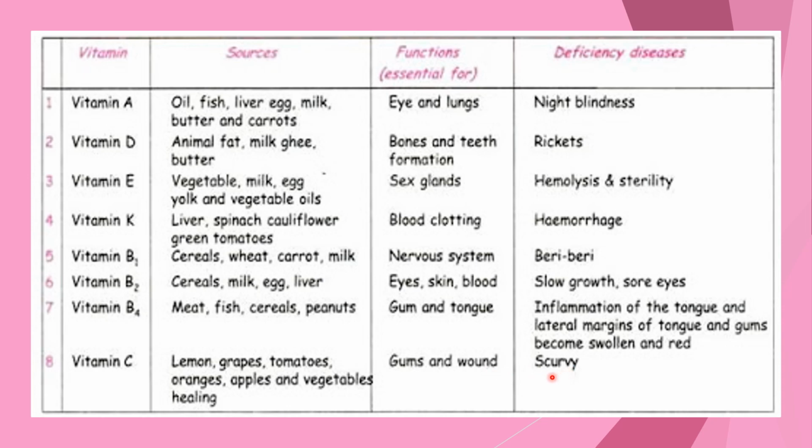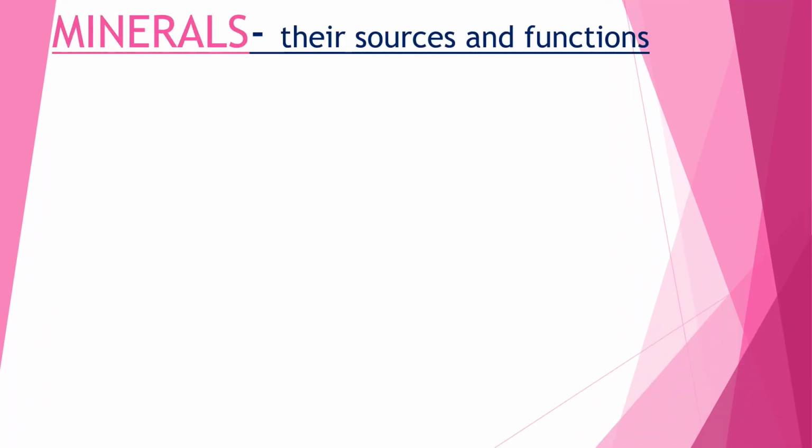And if vitamin C is absent, then a disease occurs that is known as scurvy. So this was all about the vitamins, their sources, functions, and the deficiency diseases. I hope it is clear. Now coming to the next part, we will study about the minerals, their sources and functions.